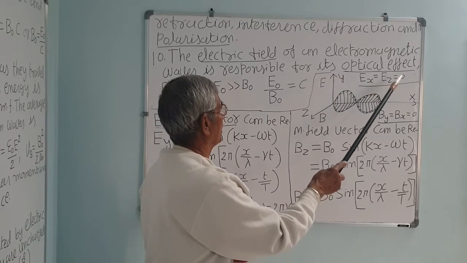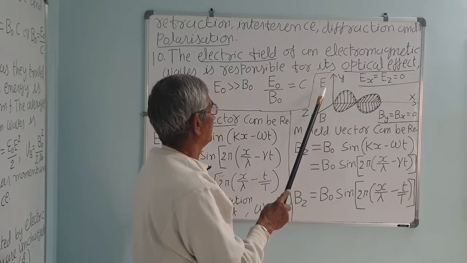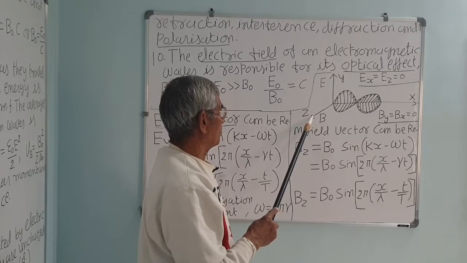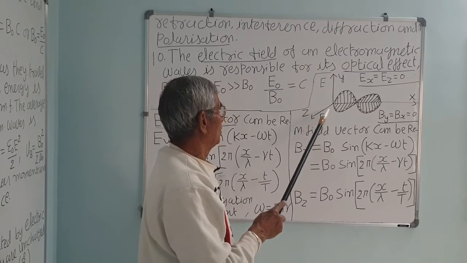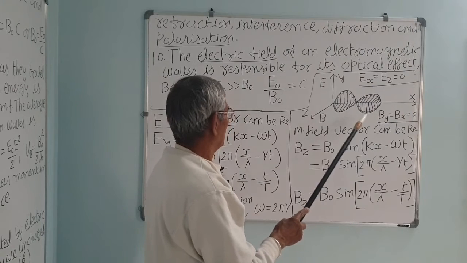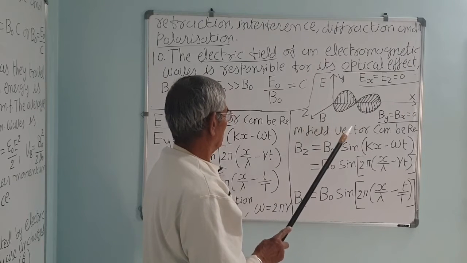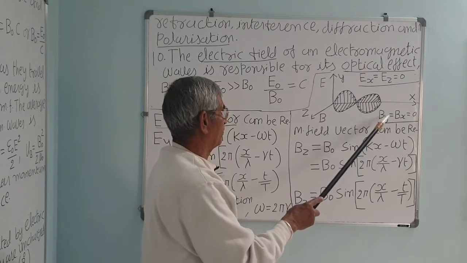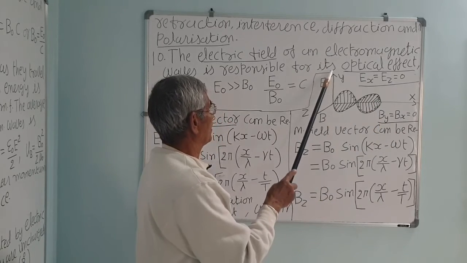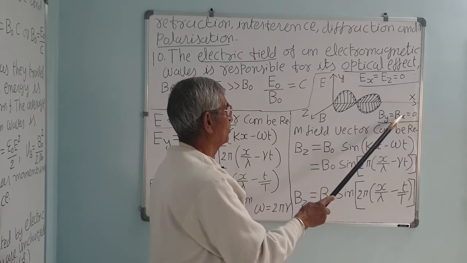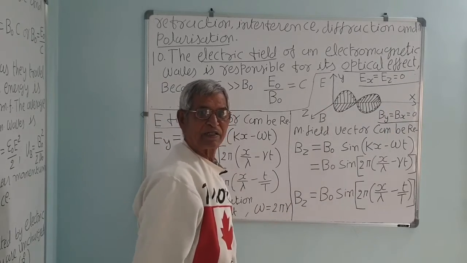Ex is equal to Ez is equal to 0, because the electric field is along the y. So what is the magnitude of electric field along the z? 0. What is the magnitude of electric field along the x? That is also 0. Correct. Similarly for magnetic field, By, B is for magnetic field and y is for y-axis. What is the magnetic field along the y-axis? 0. What is the magnetic field along the x-axis? 0. Both are 0 along the propagation direction.